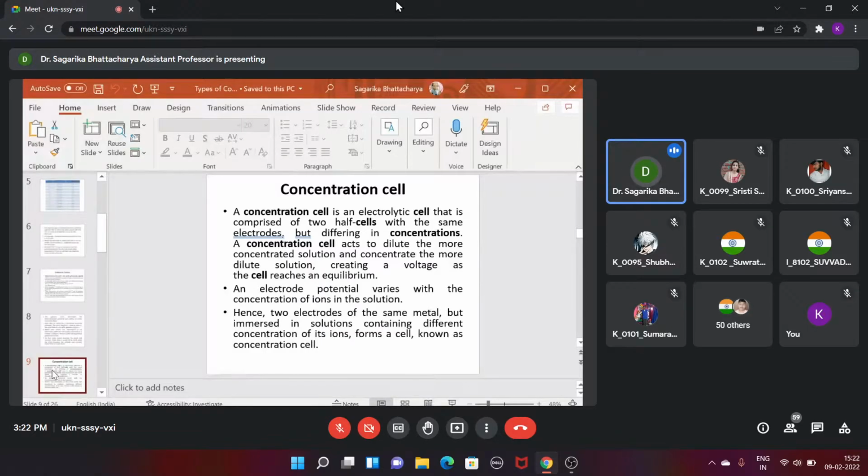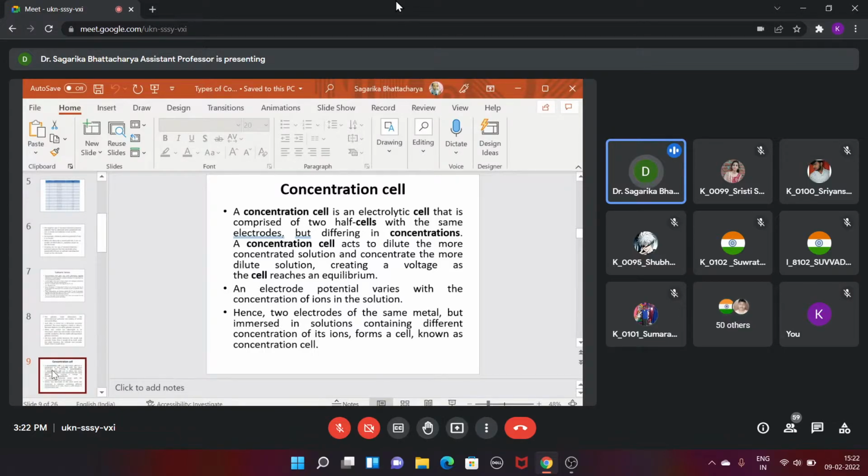Once you understand what is behaving as anode, what is behaving as cathode, why this one is behaving as cathode, and the reason for this one acting as an anode even in the same system, then the rest of the things will be very easy. So that's why we need to understand the basic concept, and the rest follows.